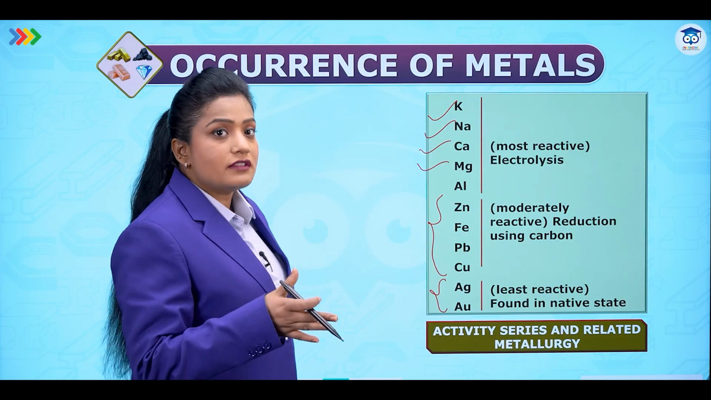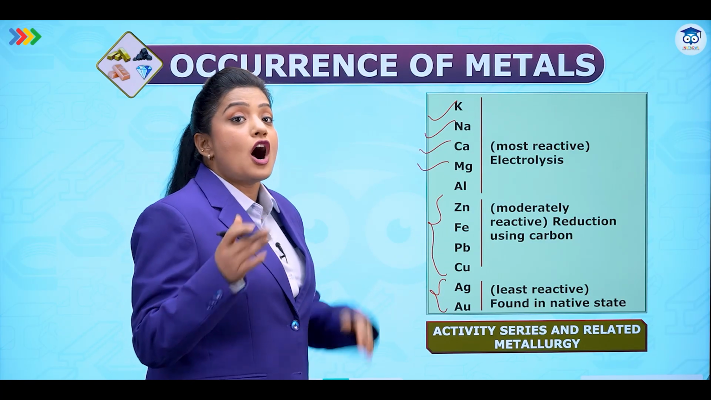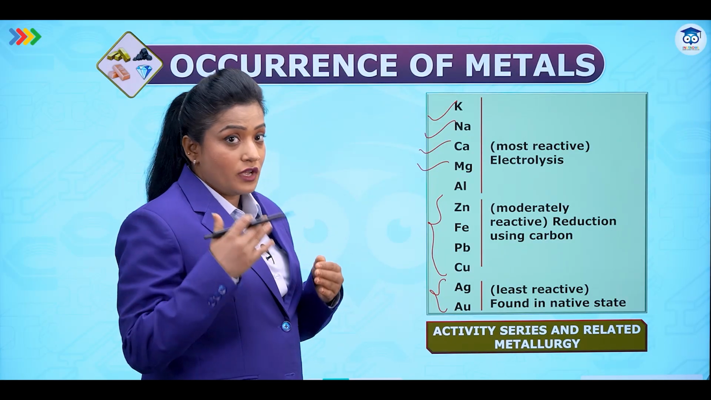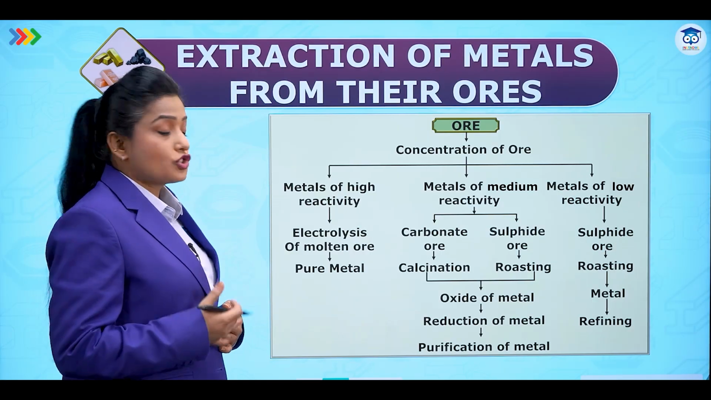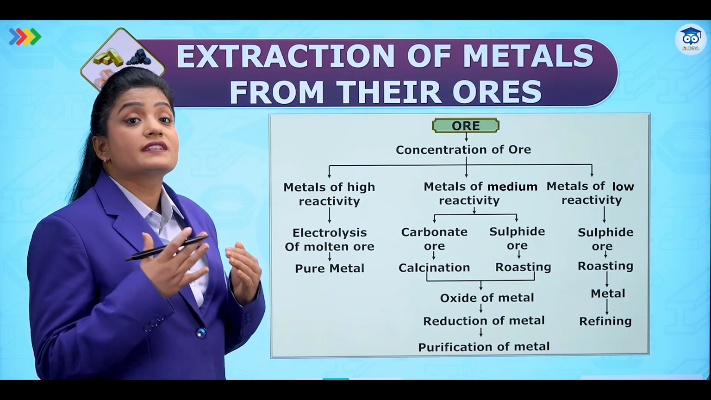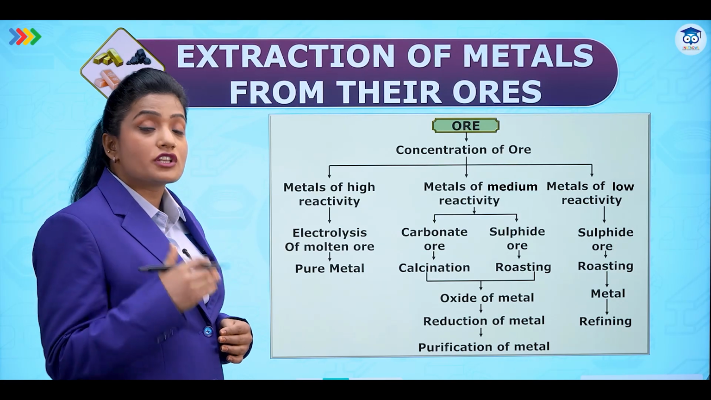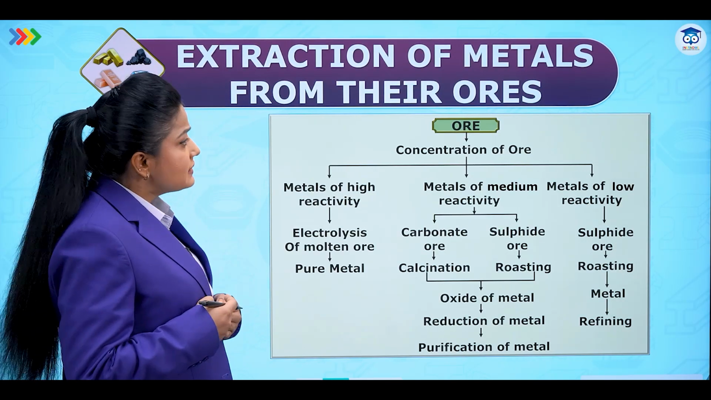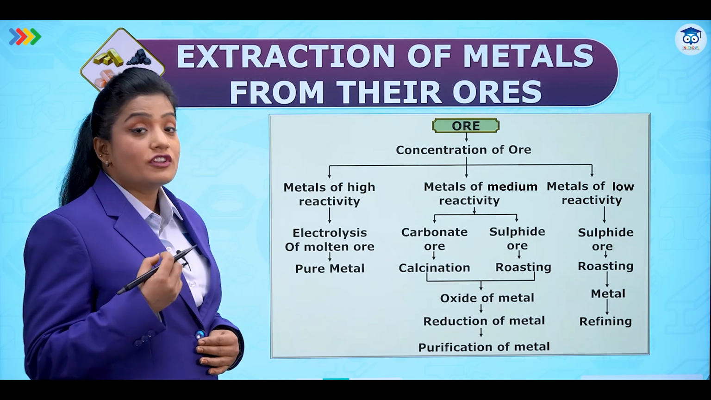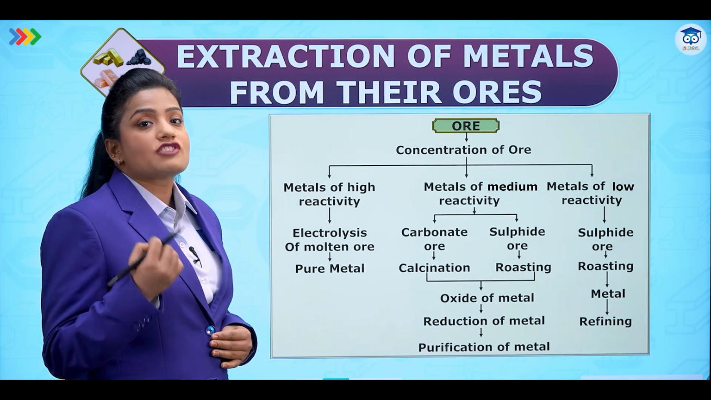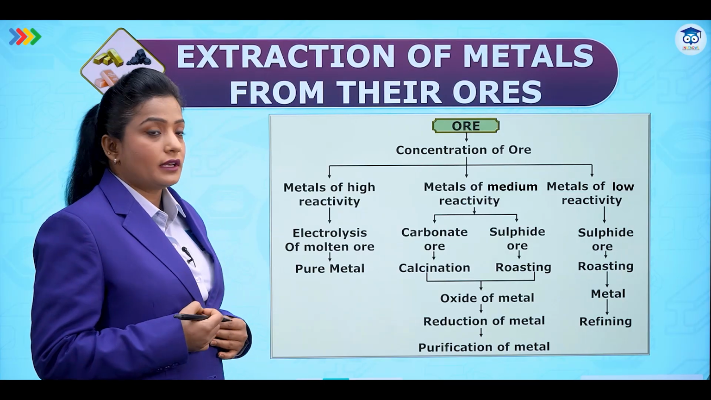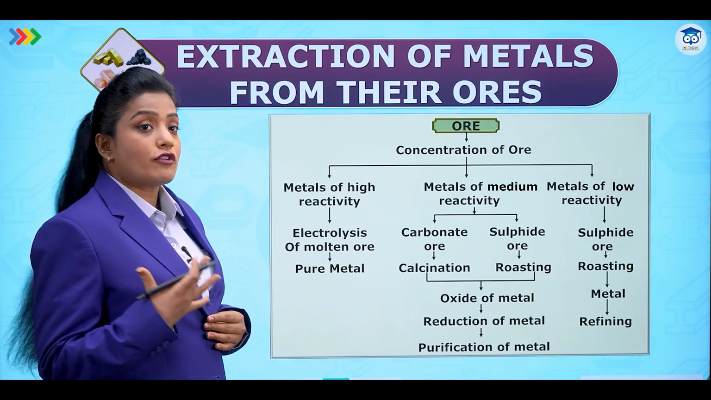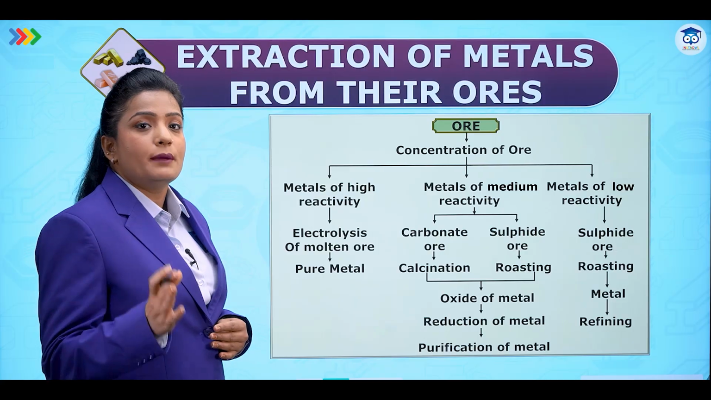Based on the reactivities, we will have different ways how we are going to extract these metals from their ore. Now let's move to this flowchart. This flowchart is very important because it explains all the steps involved in metallurgy. So the first thing is to understand what is an ore, which is a mineral from which we can extract metal profitably and economically. Then the next step is concentration of ore, which means removal of the impurities.